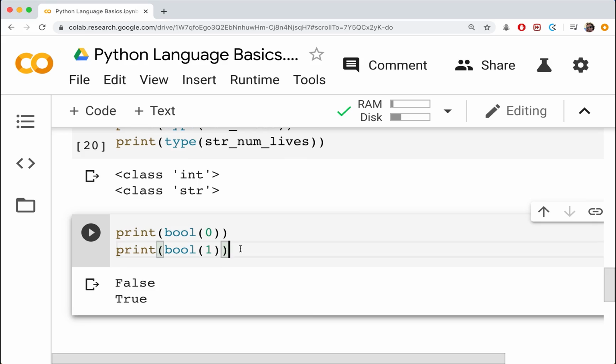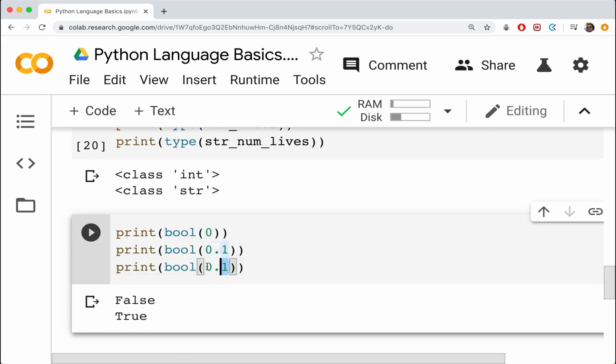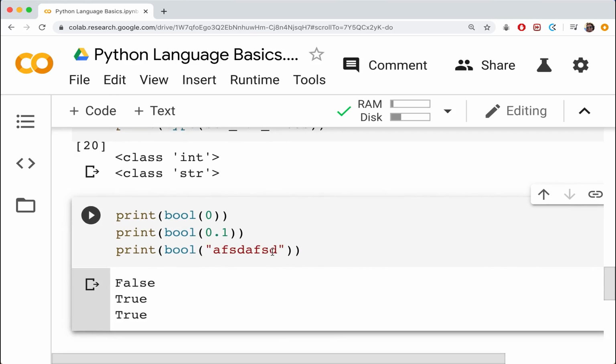A lot of languages will perform a similar process. What if I do a 2? Again, that's true. What if I do a 0.1? That's still true. Even though there's a 0, it's still considered true. Same if I did some kind of string. I can put whatever string I want in here, and that's also going to evaluate to true. So anything that is not exactly a 0, when converted to a Boolean, will give true, otherwise we're given false.